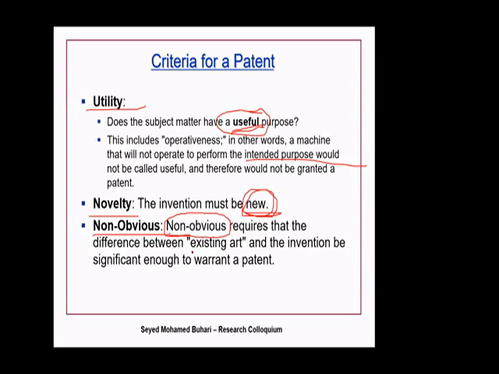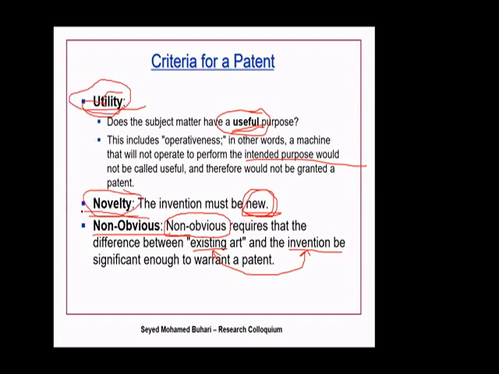There is something which is already existing. You come up with something new. If you compare them, is the difference obvious? Or is it just a very simple, small little change here and there? The change should be in such a way that it is worth being patented. So these are the three criteria. Number one, it should be useful. Number two, it should be novel.